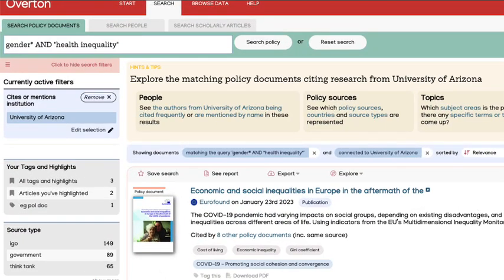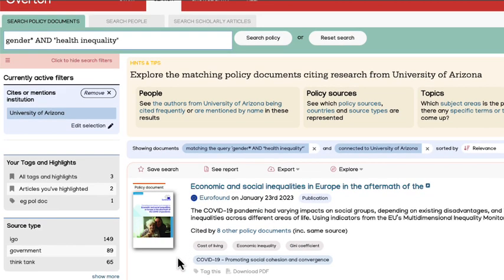So we're going to move on to the People tab now. So we've done our search for our key terms and we're connected to the University of Arizona. I could look at the authors from the University of Arizona being cited frequently or mentioned by name in these results, so specifically matching that key search term, or I can explore the People tab in a little bit more detail.